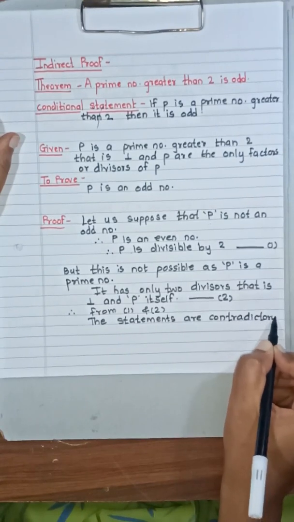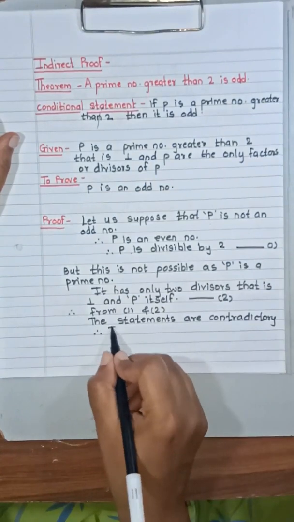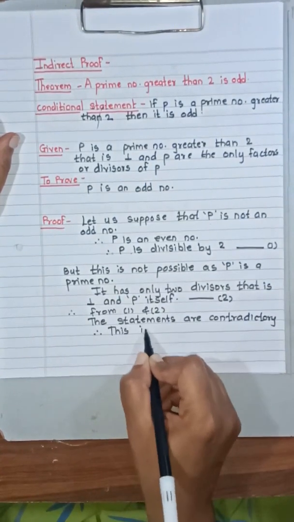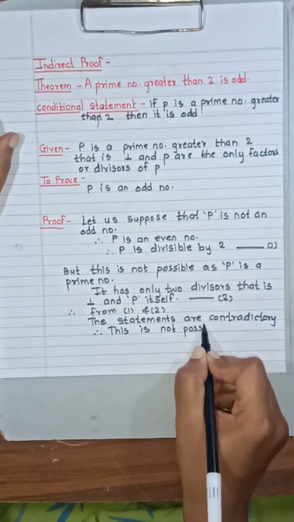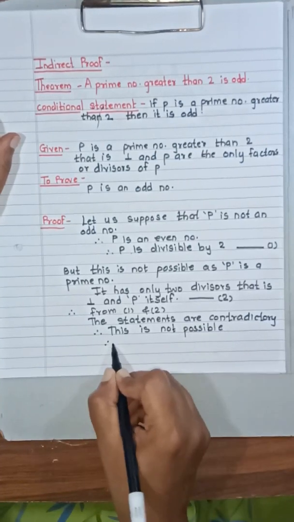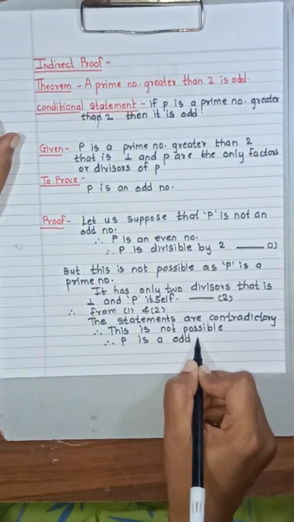The statements are contradictory, means they are opposite to each other. This is not possible. Therefore P is an odd number.